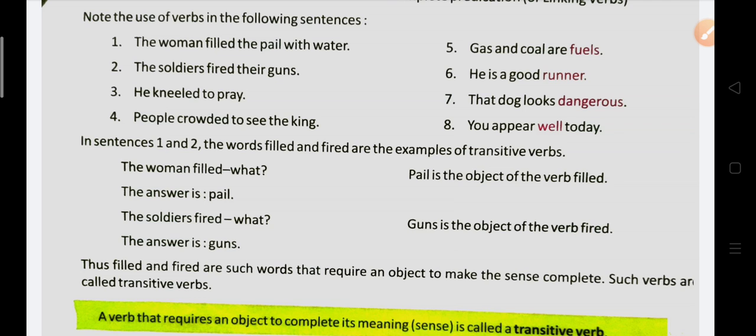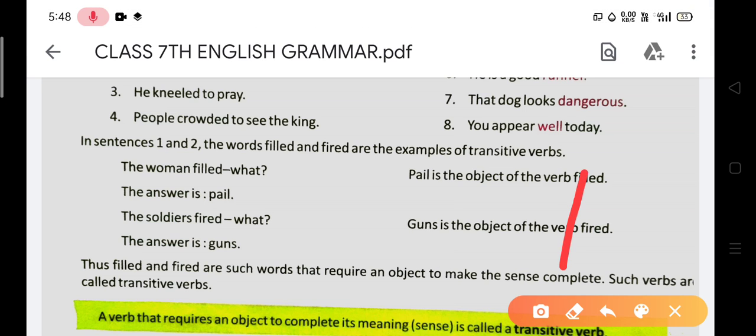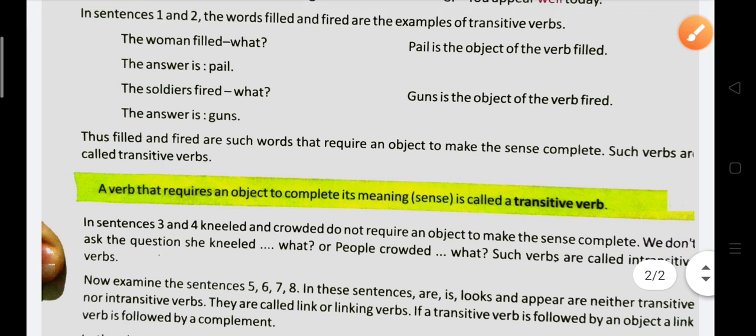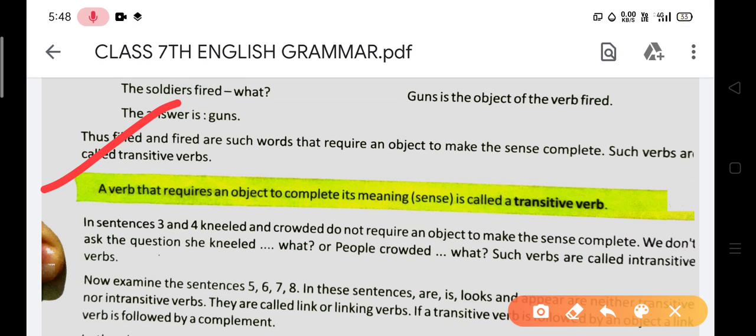After that, you can see the definition of it also. A verb that requires an object to complete its meaning, or you can say sense, is called a transitive verb. यानी कोई ऐसी verb जो अपने सेंस को कंप्लीट करने के लिए उसको एक ऑब्जेक्ट की ज़रूरत पड़ती हो, यानी अपने साथ एक ऑब्जेक्ट रखता हो अपने सेंस को कंप्लीट करने के लिए, अपनी मीनिंग को कंप्लीट करने के लिए. In this way you can say that this is a transitive verb.